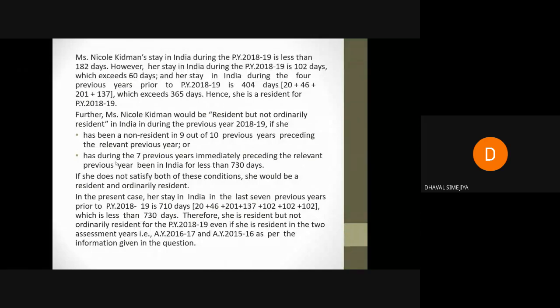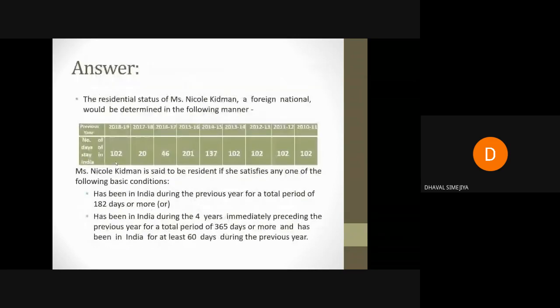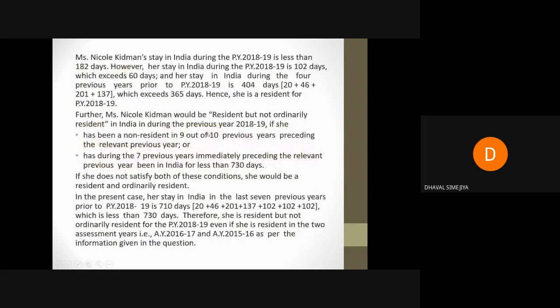However, her stay in India during the previous year 1819 is 102 days, which exceeds 60 days. And her stay in India during the 4 years prior to previous year 1819 is 404. How? 20 plus 46 plus 201 plus 137. Look, 1, 2, 3, 4. Done? Now, hence, she is resident in India. Now, further, Miss Nicole Kidman would be resident but not ordinarily resident in India during the previous year 1819 if she satisfies 2 conditions.